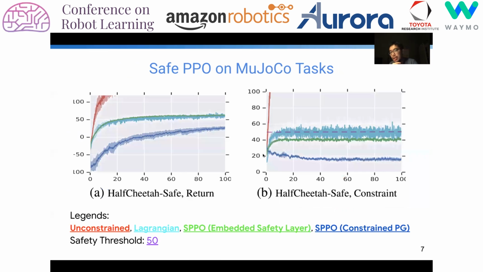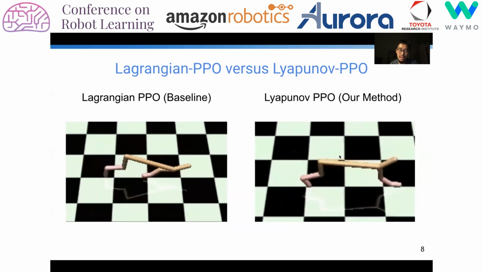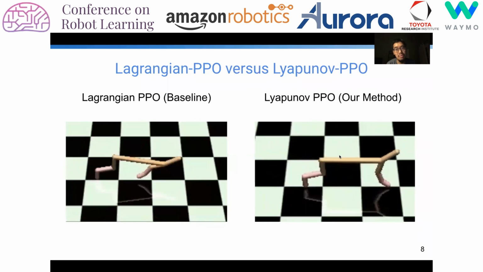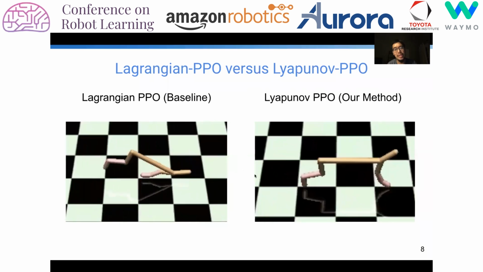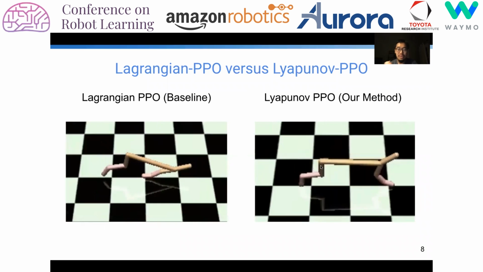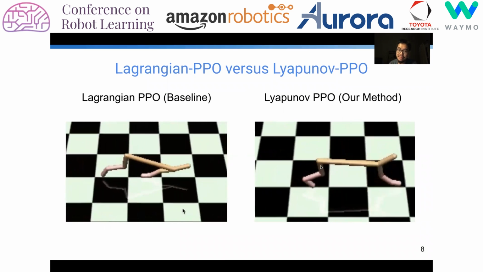Here are the numerical results for our Lyapunov methods when compared to a couple of baselines. You can definitely see that our Lyapunov methods in blue and green can well balance safety and the performance in terms of return maximization, while standard baselines such as Lagrangian methods can guarantee safety during convergence, but fail to guarantee safety during training. As you can see, it jiggles around the constraints. Here are the video demonstrations of our Lyapunov agent versus Lagrangian, where we can see that the Lyapunov agent can control the cheetah in a more stable way.